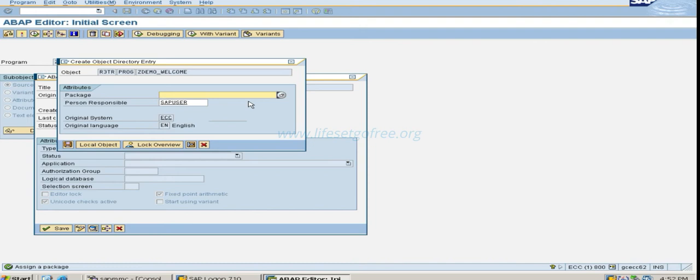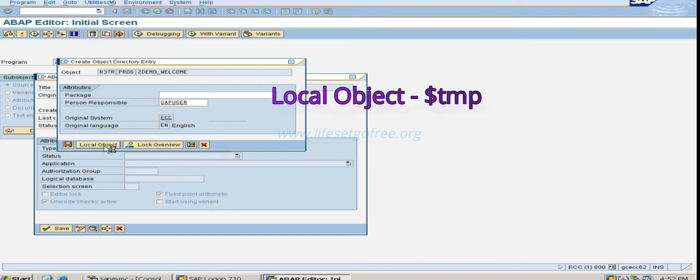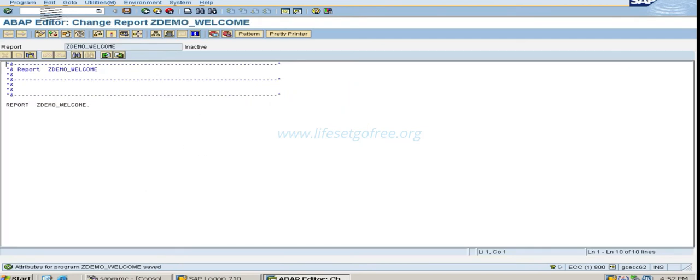For the time being, whatever we are going to develop, we will use local object. That means we are not using any transport package. We are not going to transport it to any other system. So we just don't give any package name here. That is local object. See, local object. Otherwise, you can give here $tmp, that is the package name for the local object. But no need to do all those things, just select local object, and now you are in the program screen.